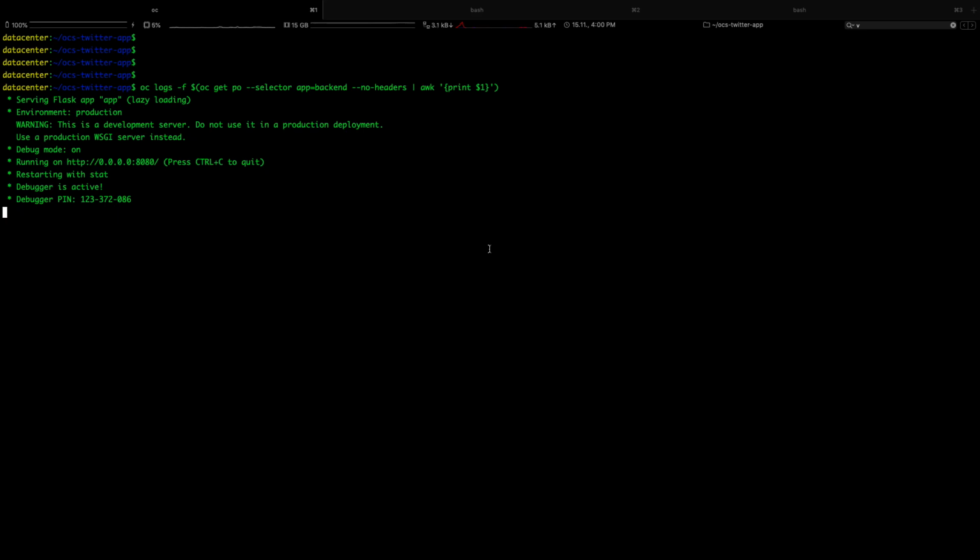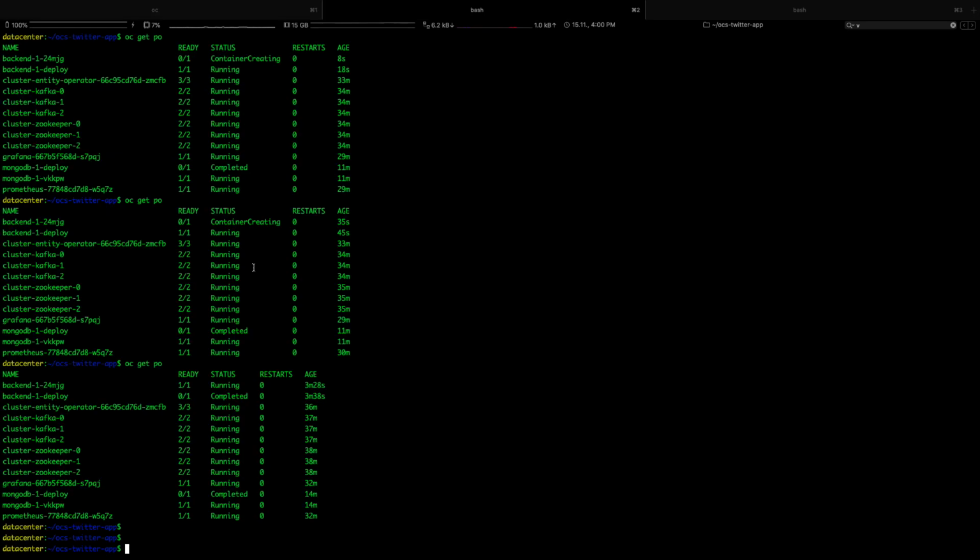All right, so our backend service is up and running, and these are the logs for the backend service, and it's listening on port 8080. And so is the container. The backend container is running, so everything is set from the backend side. So at this point, we have completed Kafka, we have completed database service, we have completed the backend service. The last stop is to deploy the front-end service so that we can start interacting with the app.